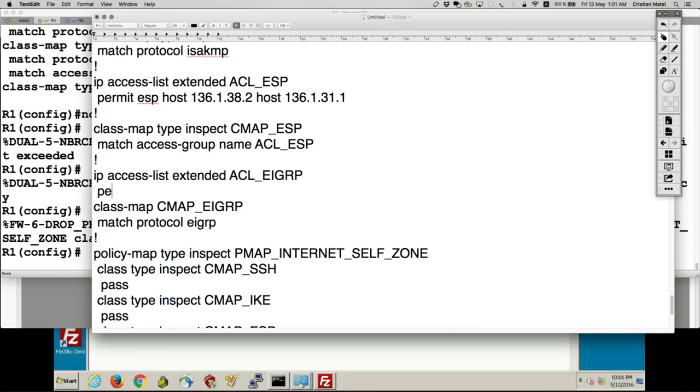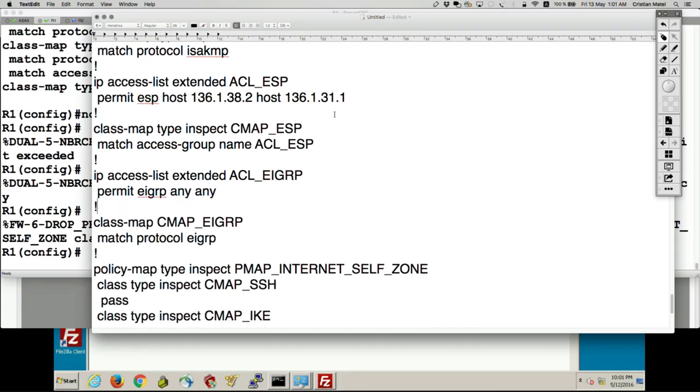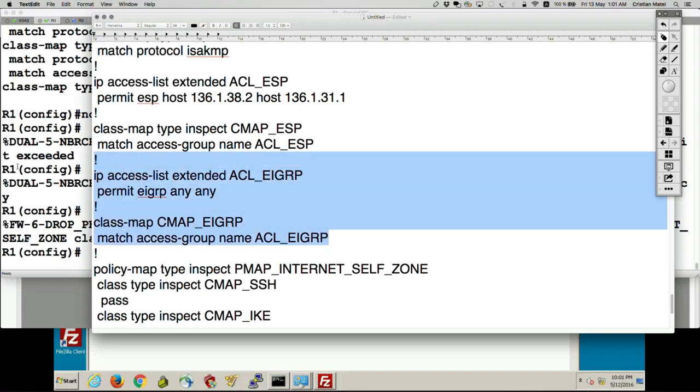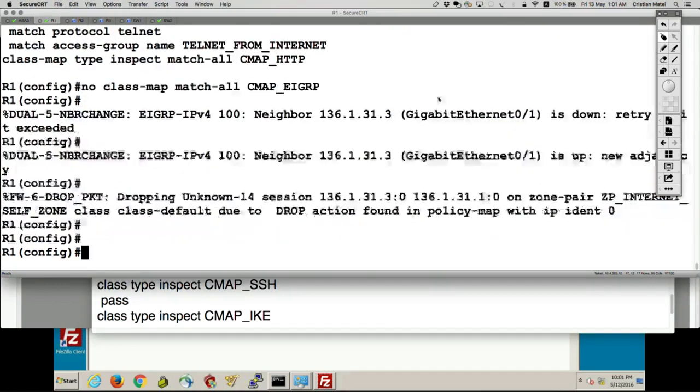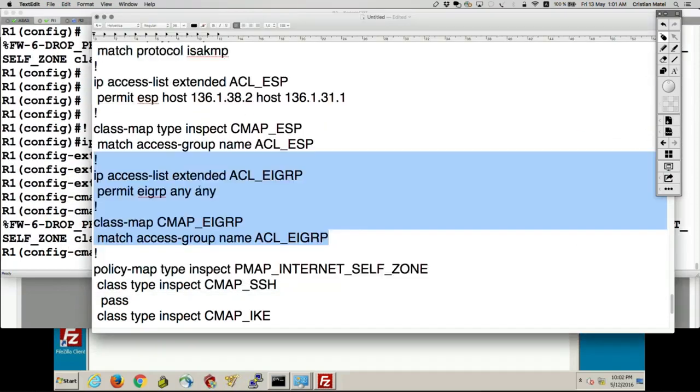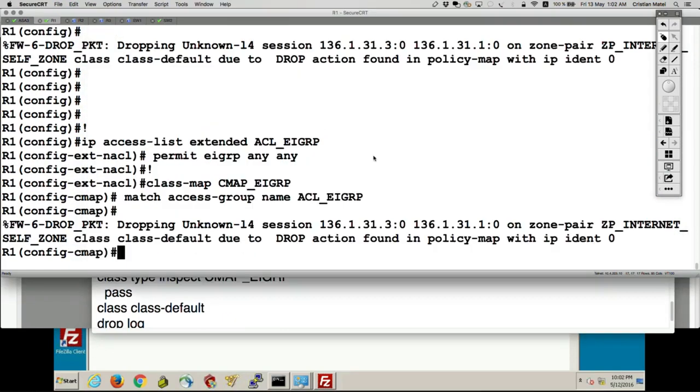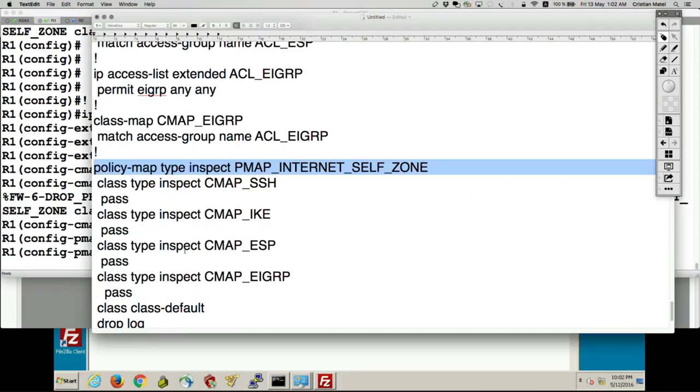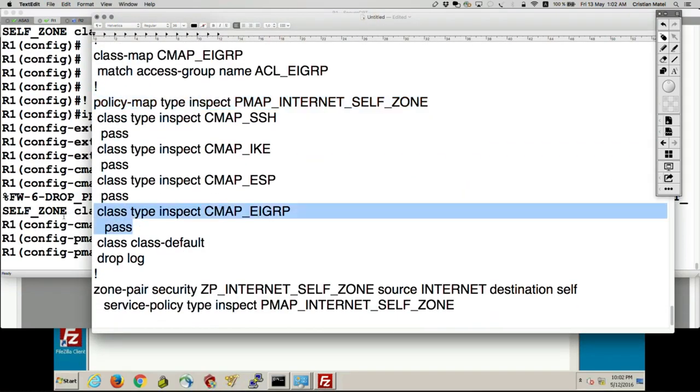Permit EIGRP any. And out of this class map of CMAP EIGRP, match access group name ACL EIGRP. And then I should be able to bind that class map under my policy map and pass EIGRP. Let's go under my policy map, internet to self, and let's put that in there.